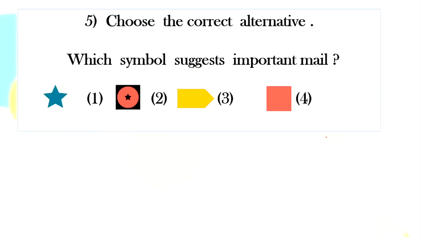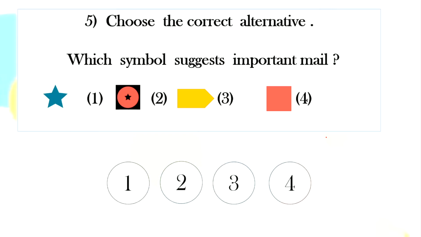Alright. Then we come to the next question here about mail. Choose the correct alternative. Which symbol suggests important mail? So for important mail, which is the symbol? Is it a star? Is it a circle and a star? Is it a kind of an arrow, or is it a square? 1, 2, 3, or 4. Which one? It is the first one. It is a star.